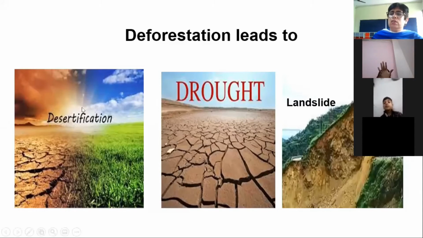Forming of deserts. And when more deserts are formed, no green cover will be there, no plants and trees will be there, more loose soil will be there. More loose soil means more dust storms will be there.